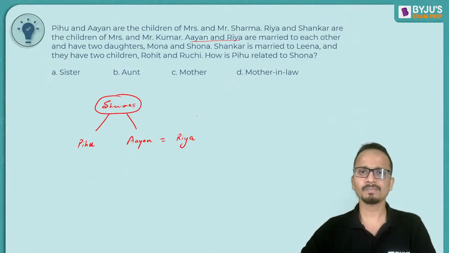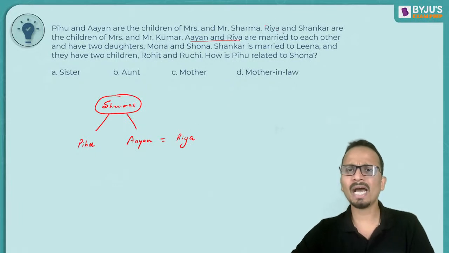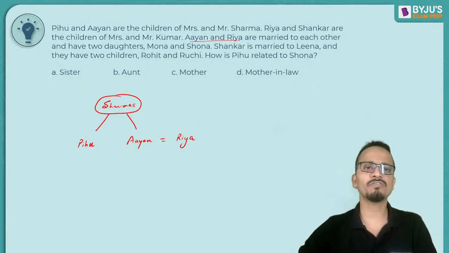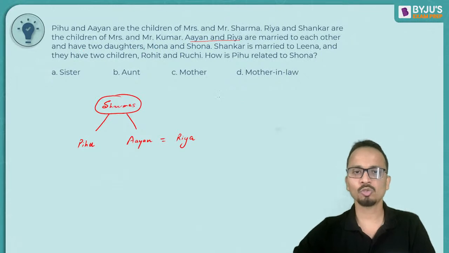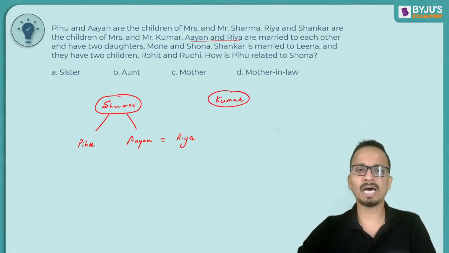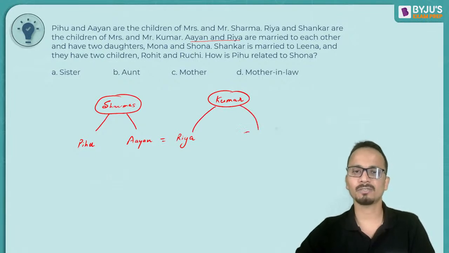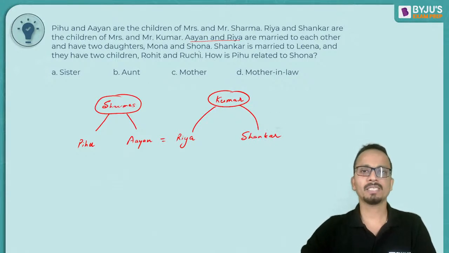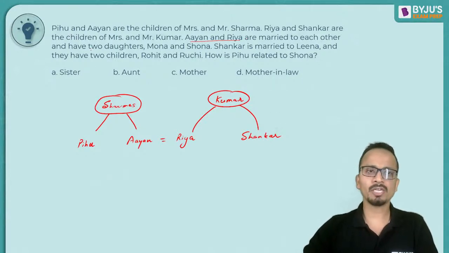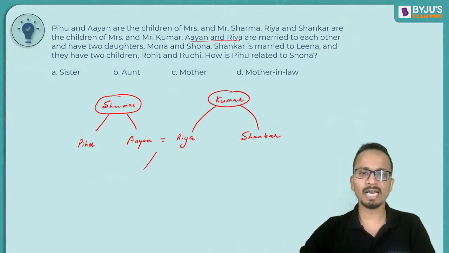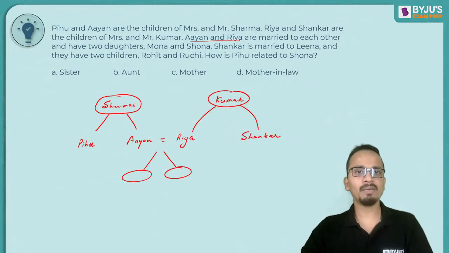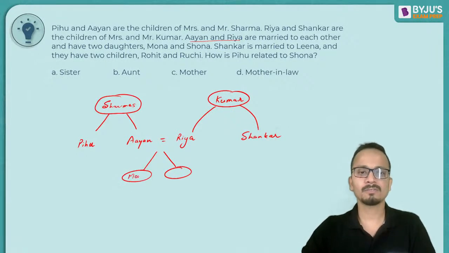They are married. And who is Ria? So Ria and Shankar are the children of Mrs. and Mr. Kumar. So Kumars, their kids are Ria and Shankar. Okay. All right. Now Ayan and Ria are married to each other and have two daughters. So they have two daughters. Now the name of the daughters are Mona and Shona.